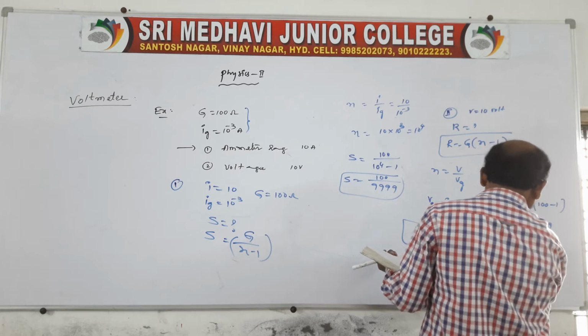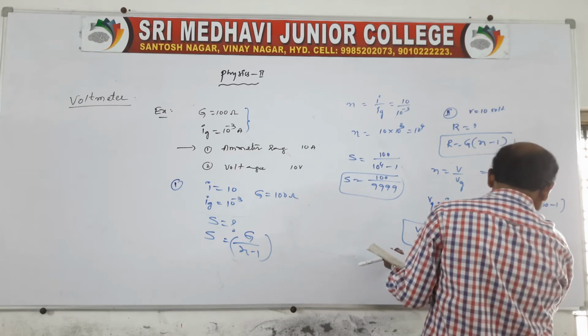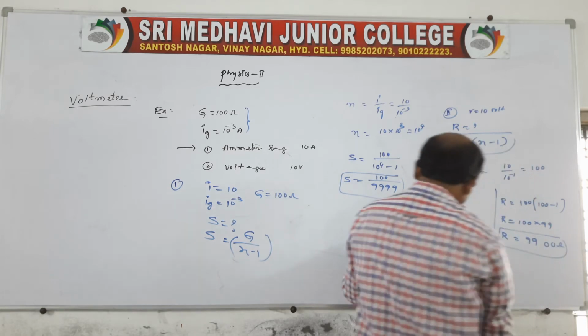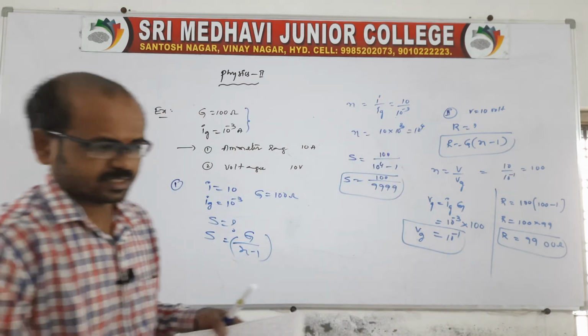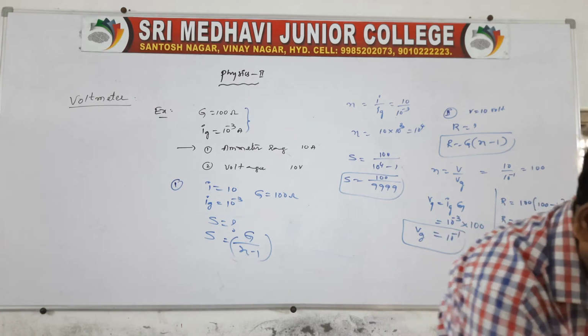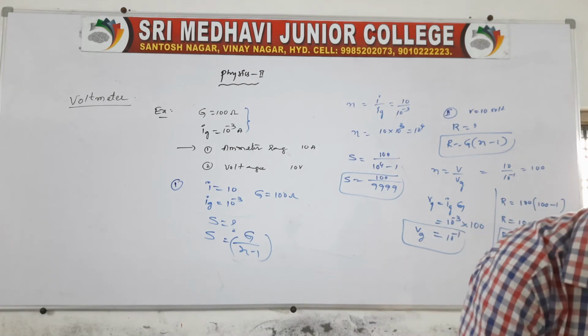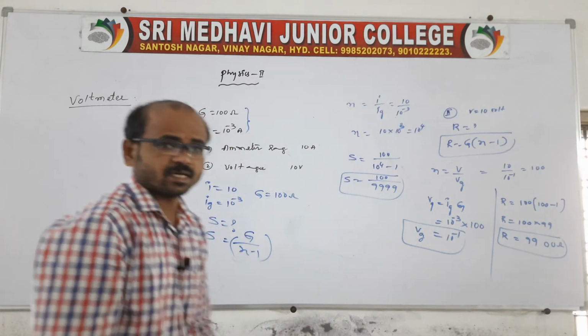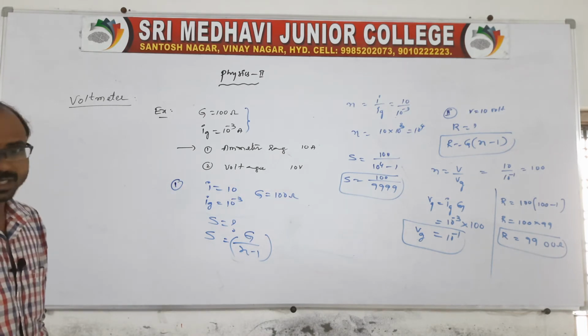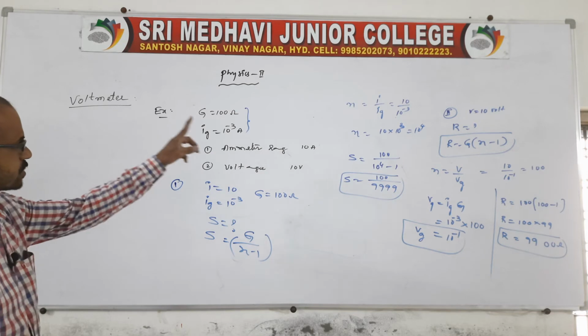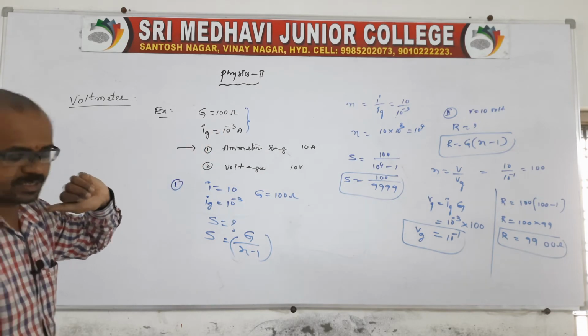So capital R will be 9900. See, this is the way we have to do the problems. Of course, it is not given in our material, that's why I gave these two example problems related to the voltmeter as well as the ammeter. So you copy these two examples.